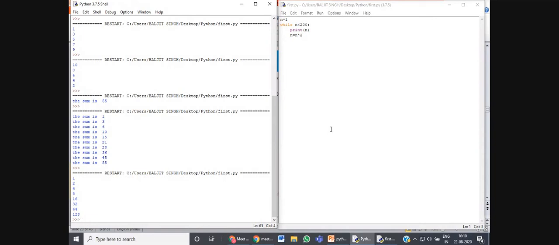Here we have not given the number of times, such as 1 to 8 or 1 to 10, that this loop is going to execute. We have given only a condition: till n is less than 200, this loop will be executed.